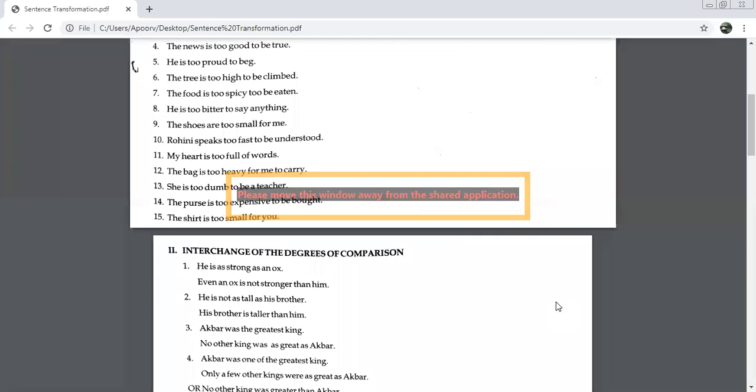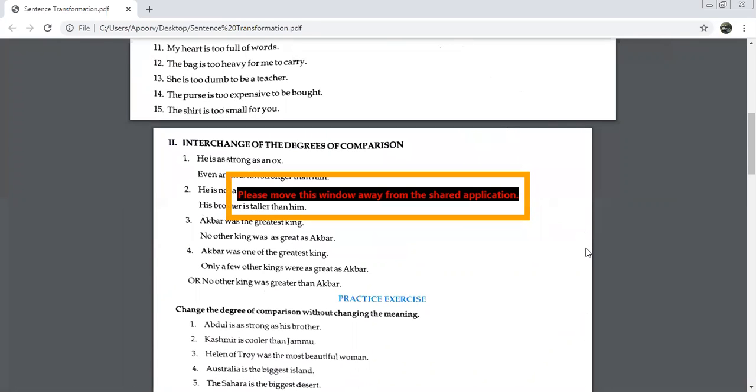Next one. Akbar was the greatest king. This is a superlative degree. Greatest. So we will say no other king was as great as Akbar. Because we are talking about superlative degree, so we are using no other. Akbar was one of the wisest kings. So we are talking about a group of people. So you will say what? Only a few other kings were as great as Akbar.